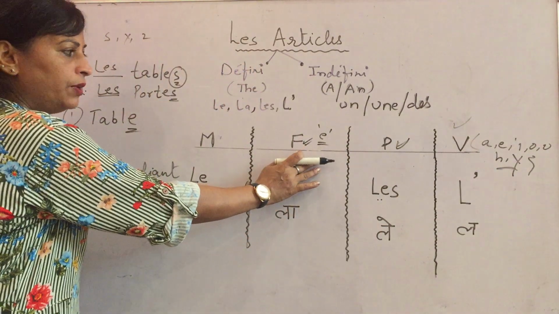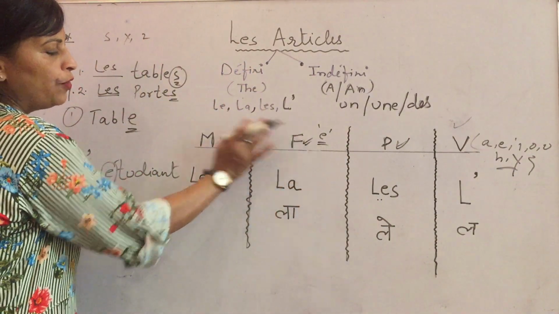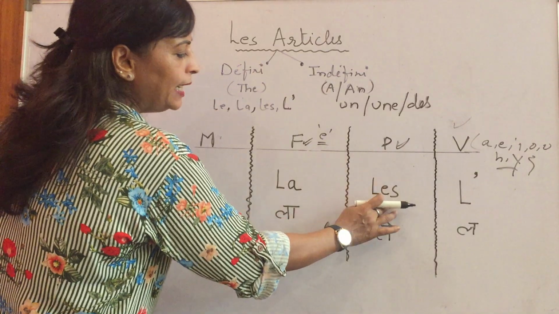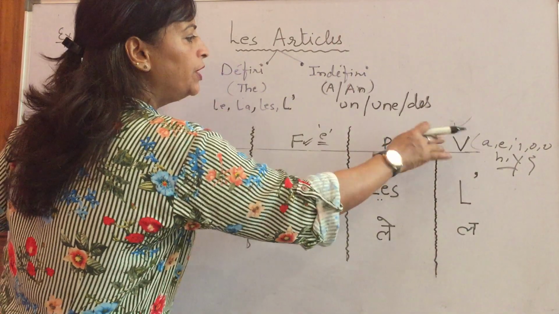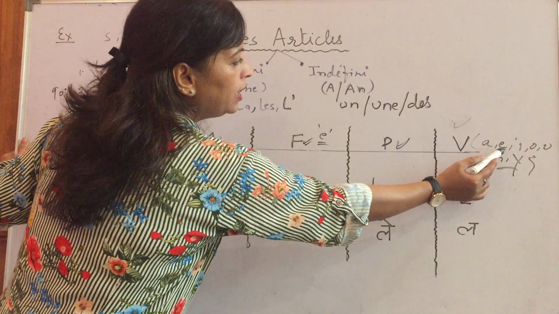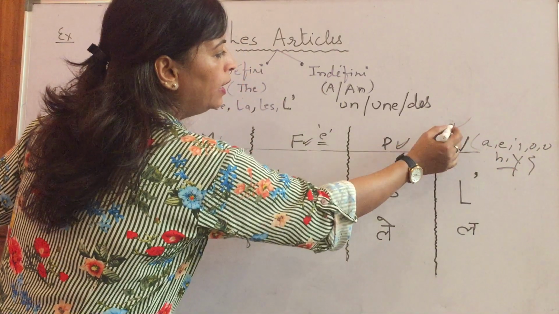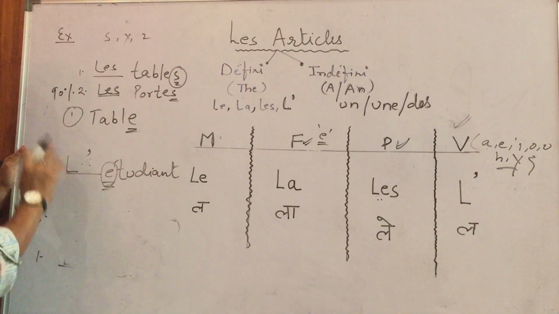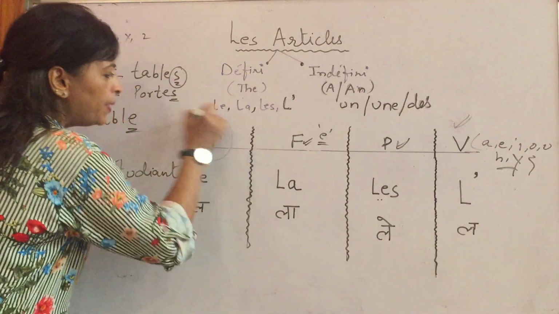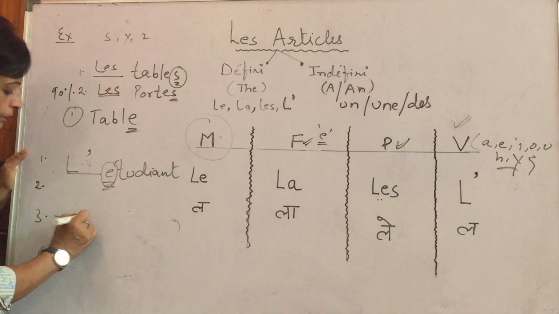A word ending with E belongs to the feminine group. The word which is ending with S is plural, and the word which is starting with a vowel, that means A, E, I, O, U, H and Y, is vowel. So for that we will put L apostrophe. Now only the masculine part is left. What do you have to check?